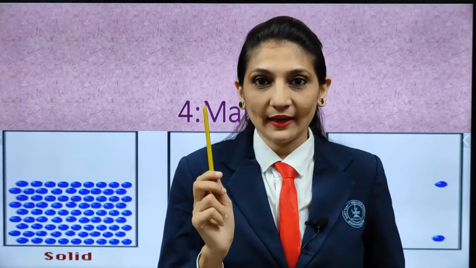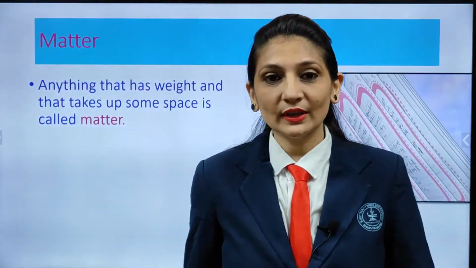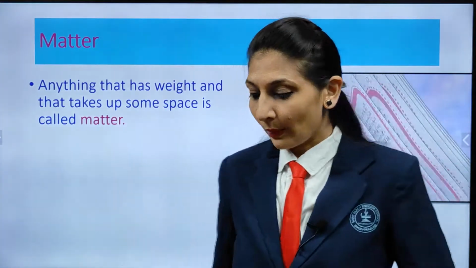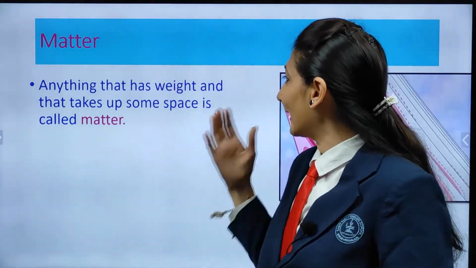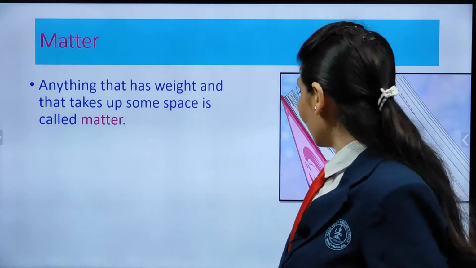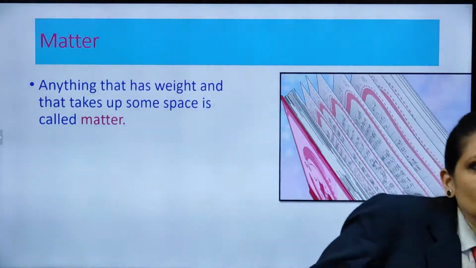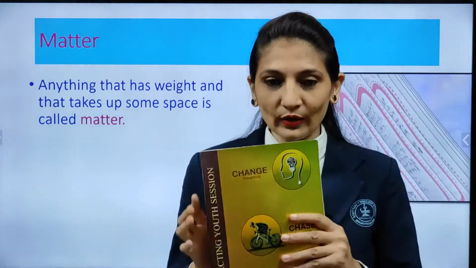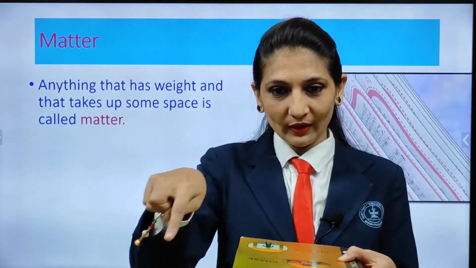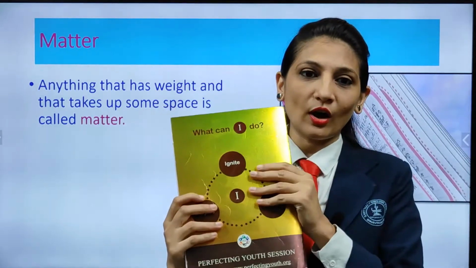So let us see now what are states of matter. So we are starting with our fourth chapter, that is matter. Okay. So now the next question is, what is matter? So here I wanted to tell you that anything that has weight and takes up some space, it's called matter. Suppose this is a book. If I keep the book here, having a weight, yes, it takes some space. Exactly. So it's called matter.